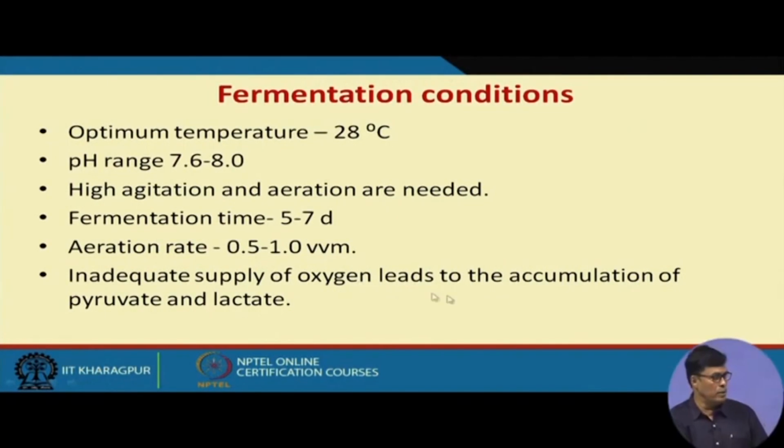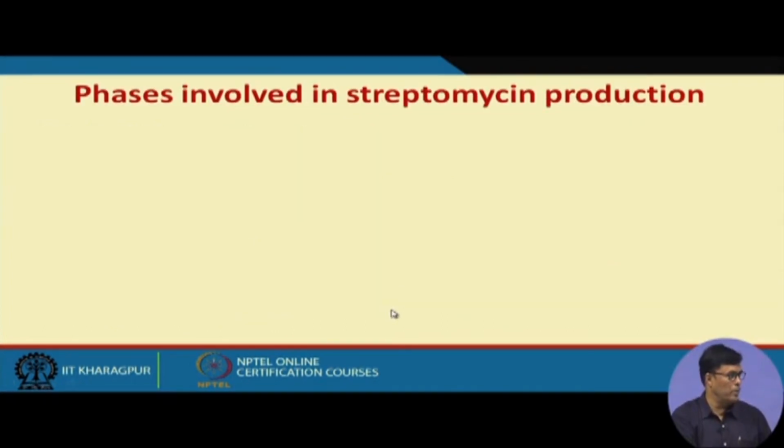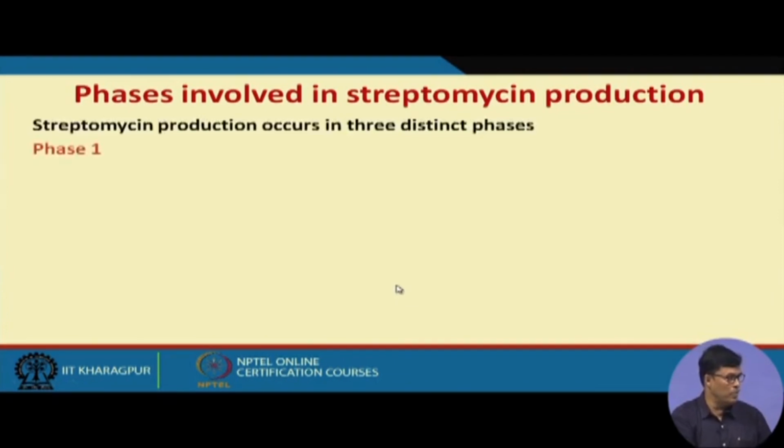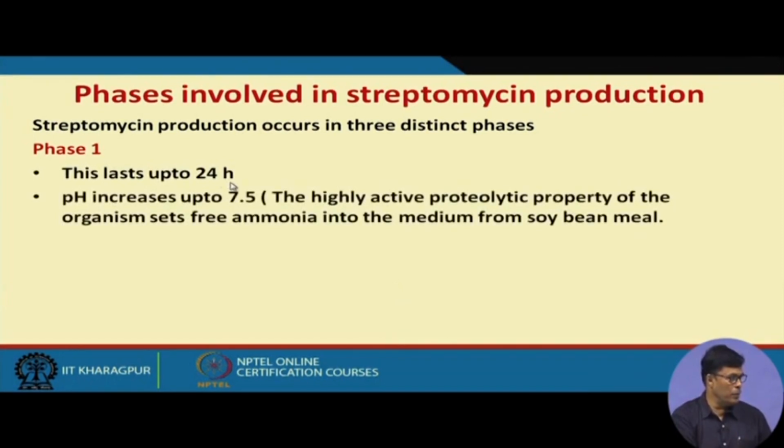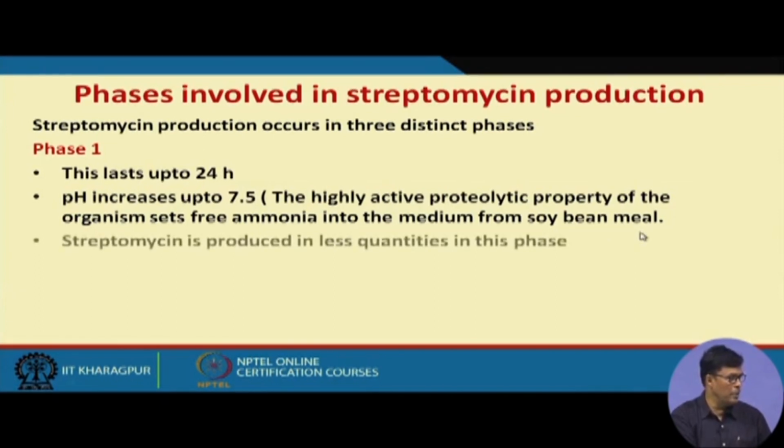Inadequate supply of oxygen leads to accumulation of pyruvate and lactate, that is also a very important factor. Now, the phases involved in the streptomycin fermentation, several phases are there. Phase 1 lasts for 24 hours, and the pH increases to 7.5. Because of the highly active proteolytic property of the organism, ammonia is set free into the medium, and due to the formation of ammonia, the pH rises.